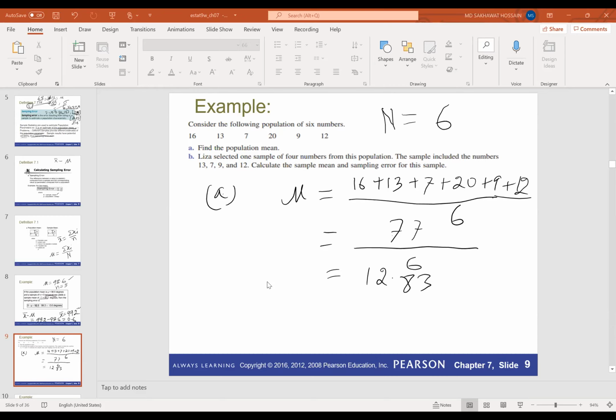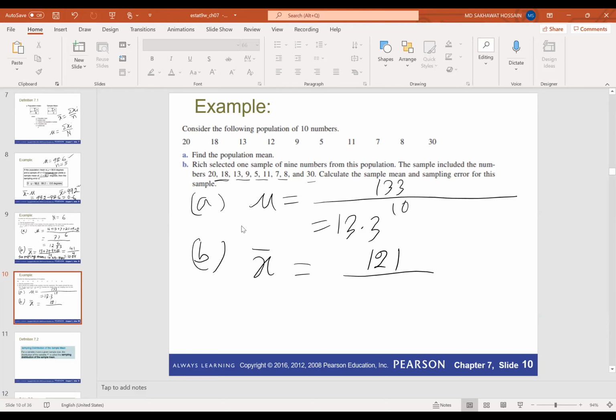If we add them together, then it will be 121 divided by 9. So this is 13.44. Yeah, 13.44. Thank you. You got the correct answer.